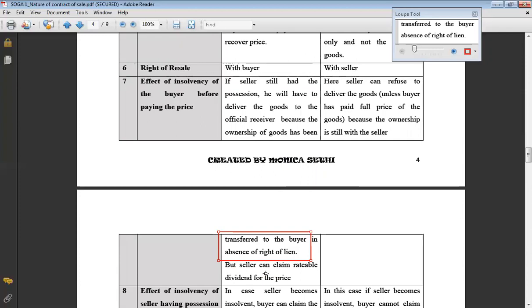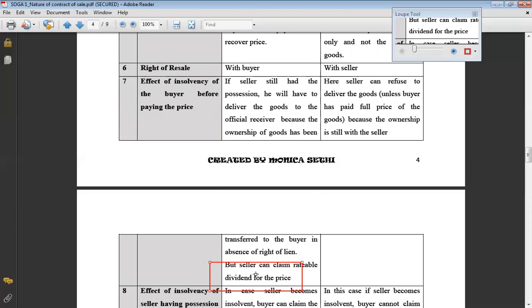So in this case, sorry, the case I was telling is that of insolvency of seller. Let me once again come. This is insolvency of buyer. Buyer has become insolvent and he has not paid the price. His property, his rights are now with the official receiver. So in this case, because the buyer had already become the owner of the goods, he must be paying the price. But he now being insolvent, the price will be recovered from the official receiver. So the seller will have to file a claim with the official receiver, and official receiver will be paying you the price subject to the availability of assets with the official receiver.